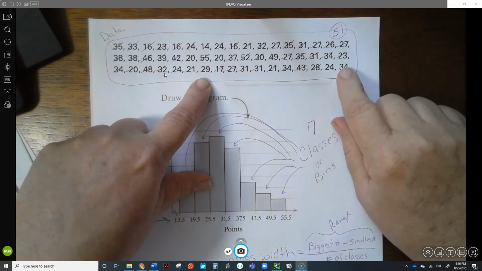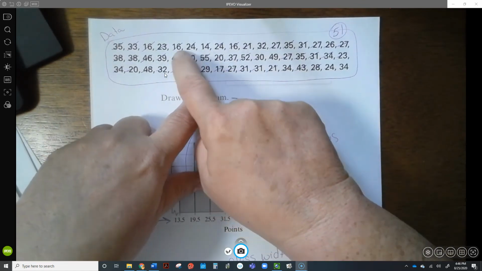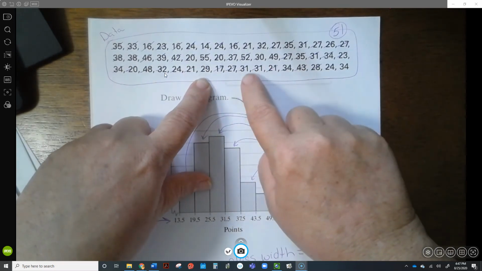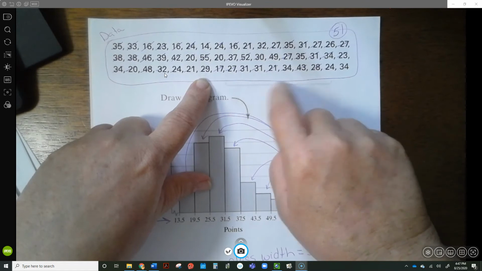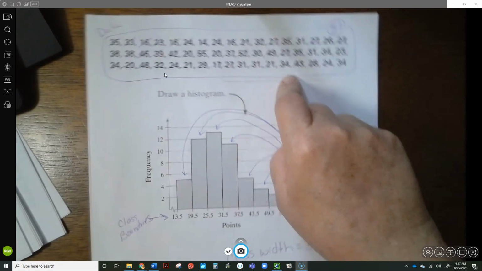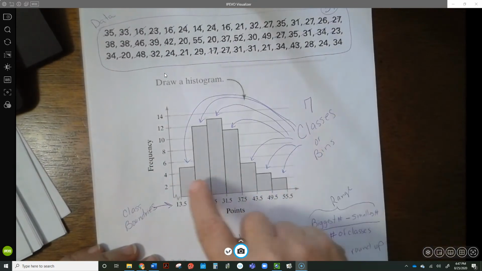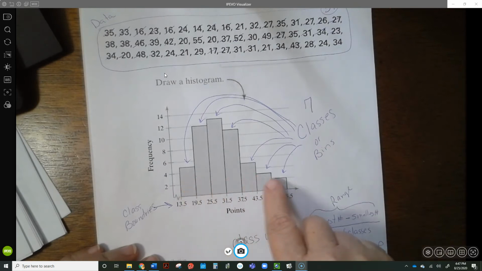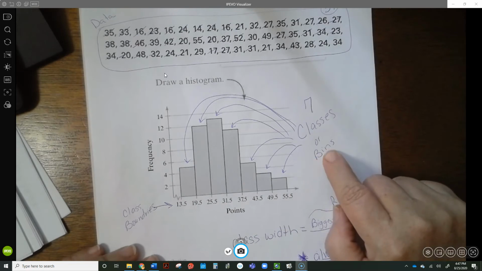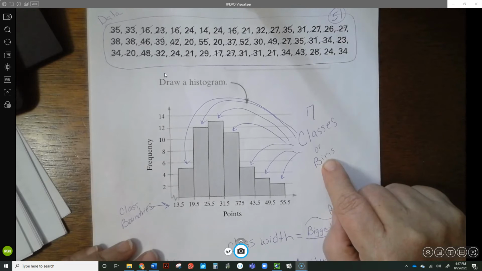Some people might say, hey, let's put all of the ones that are teens, like 14 and 16, and here's another 16, in a group, and then let's put the 20s in a group, the 30s in a group, the 40s in a group. Well, that's dividing them up into what these things right here are called. That's dividing up into classes. So these little groups that we're dividing them up in, these are classes. I call them bins right here because that's what StatCrunch calls them.